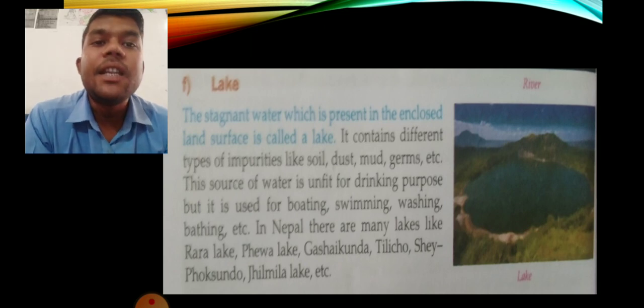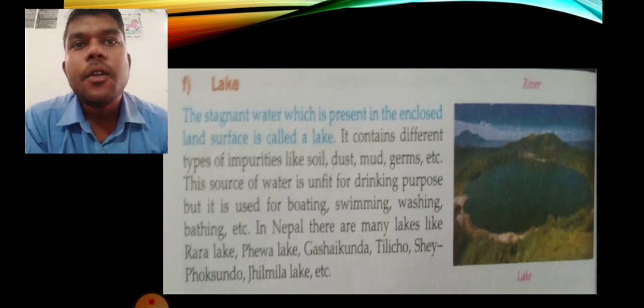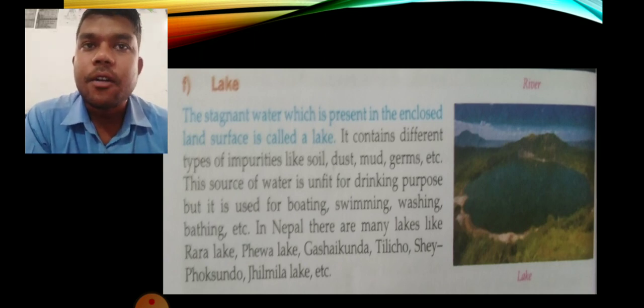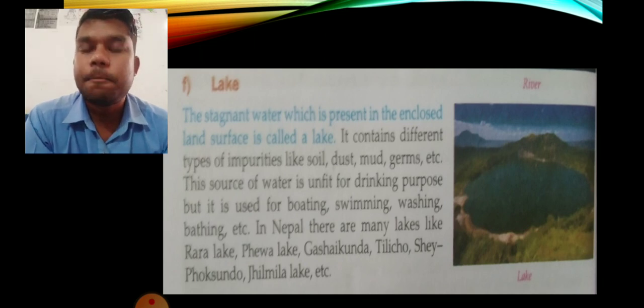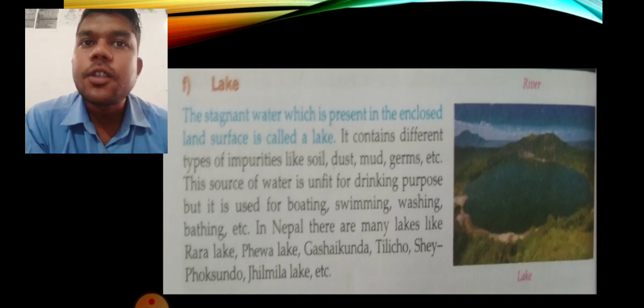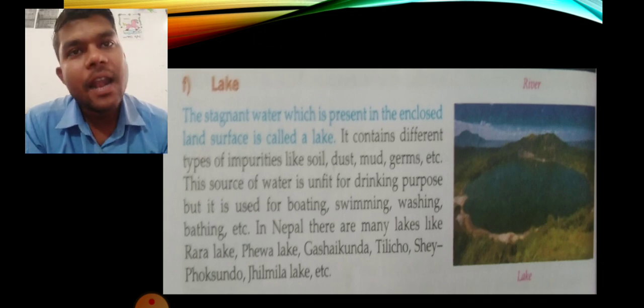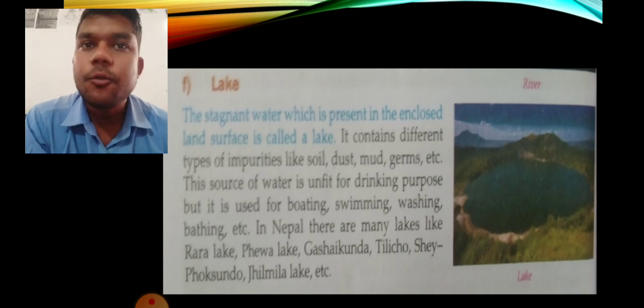In Nepal there are many lakes like Rara Lake, Phewa Lake, Gosaikunda, Tilicho, Shiva Fuksundo, Jilmila. Different kinds of lakes are there in our country. Earlier I told you we are a landlocked country, but we are rich in water.